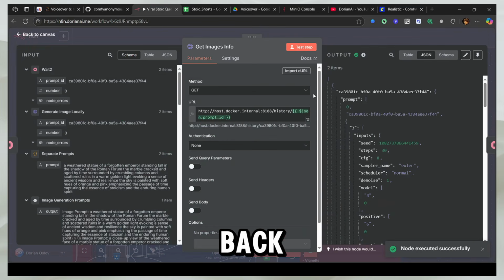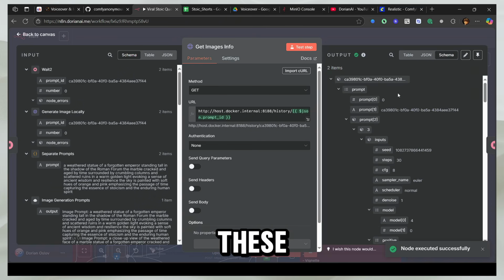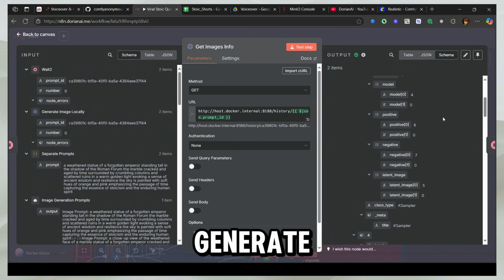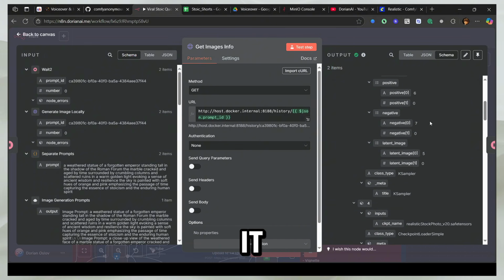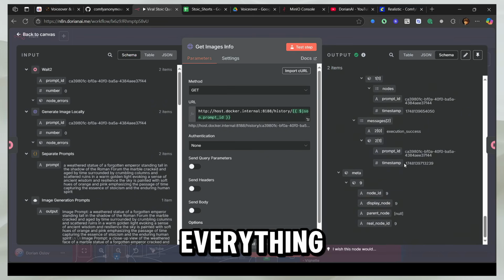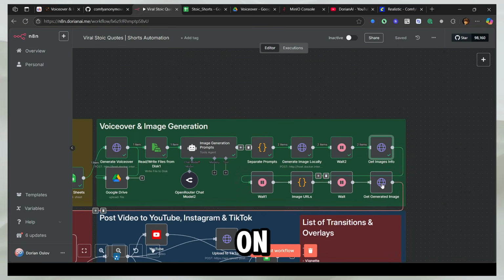So it went back to Comfy UI and got all of this information. So it got the exact prompt information, the seed information, how many steps we are doing to generate the image, how we denoise it, all the kind of prompts. For example, you can see the prompts here. And it just got everything, including where the file is stored on my computer when it's running. So I already have all the information here.